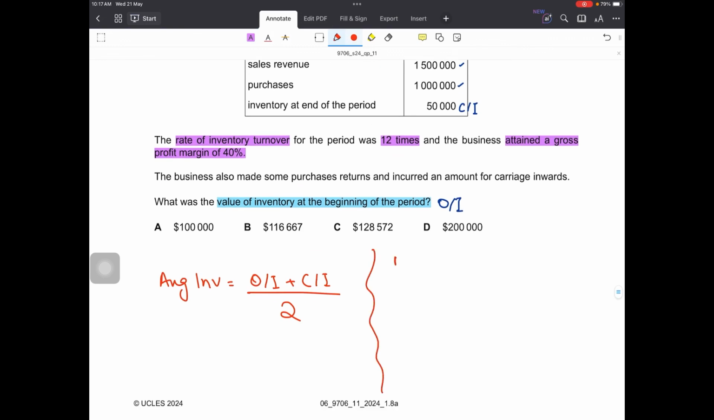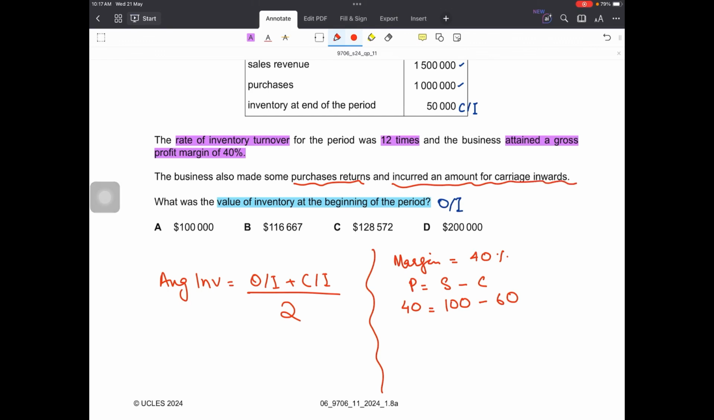Okay, so gross margin is 40%. Right? Gross margin is on sales, and if I write the equation, profit is sales minus cost. So if the profit is 40% on margin, sales are kept at 100, and cost is the difference between sales and profit, so it would be 60. The business also made some purchases returns and incurred an amount for carriage inwards. Okay. The question is, we have to find out the opening inventory.